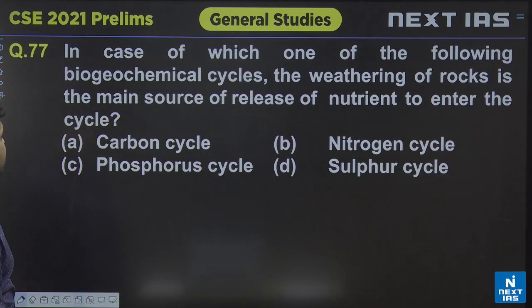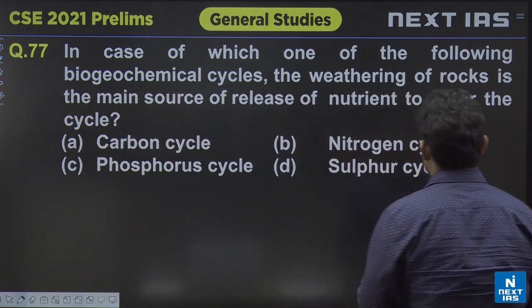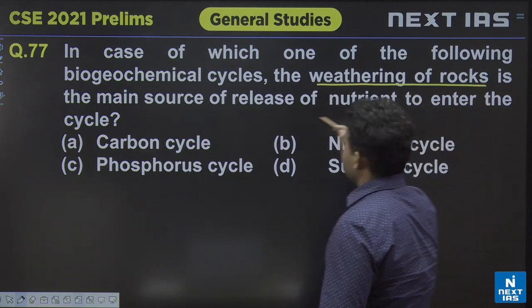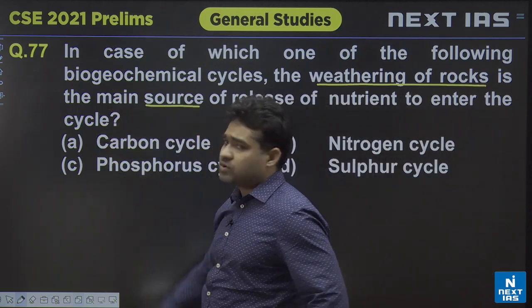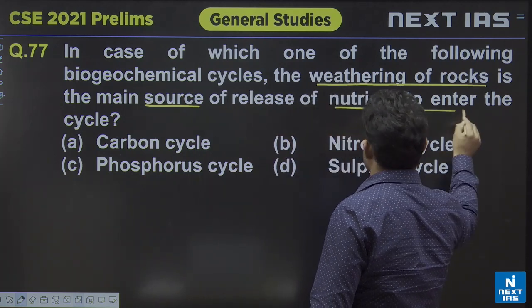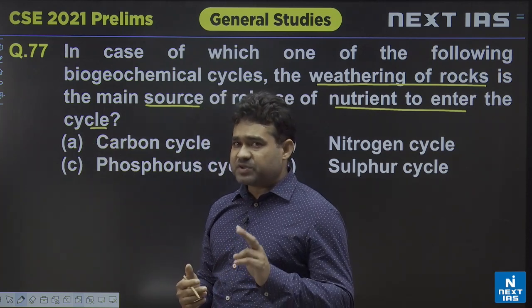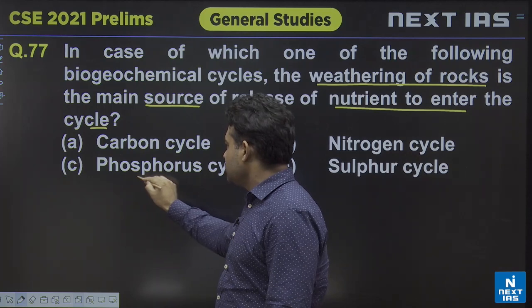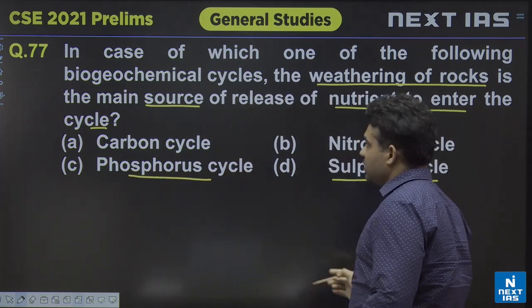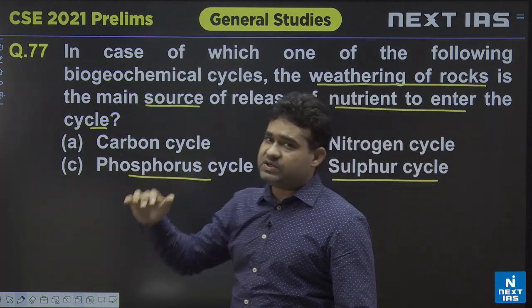Along with this, next question, in case of which of the following biogeochemical cycles, that's the nutrient cycles they are talking about, the weathering of rocks is the main source. So weathering of rocks is the source of release of nutrients to enter the cycle. Principally in case of the phosphorus cycle and in case of the sulfur cycle, in both those two cycles, this is one of the sources from where the nutrient is entering into the cycle.